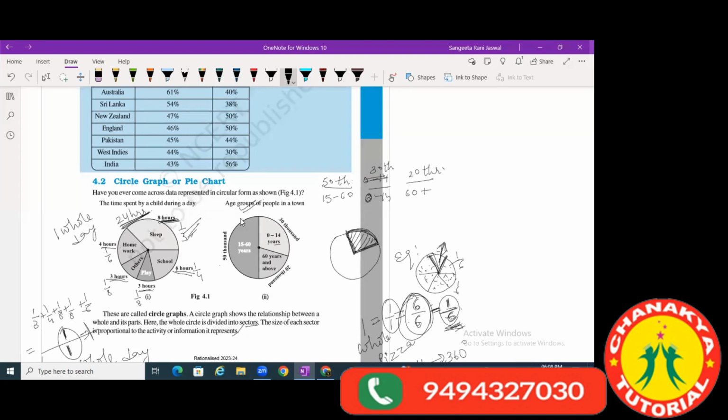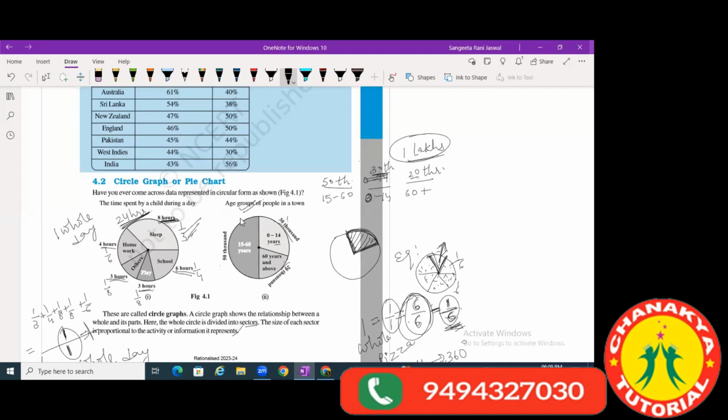So what is the total number of people in the whole town? 50,000 plus 30,000 plus 20,000. 1 lakh. That means this is the data collected for complete 1 lakh people who are there in the town, right? And from here I can see that 20,000 plus 30,000 is 50,000. So 20 plus 30 is 50. This is making half the circle, and this part is making half the circle.